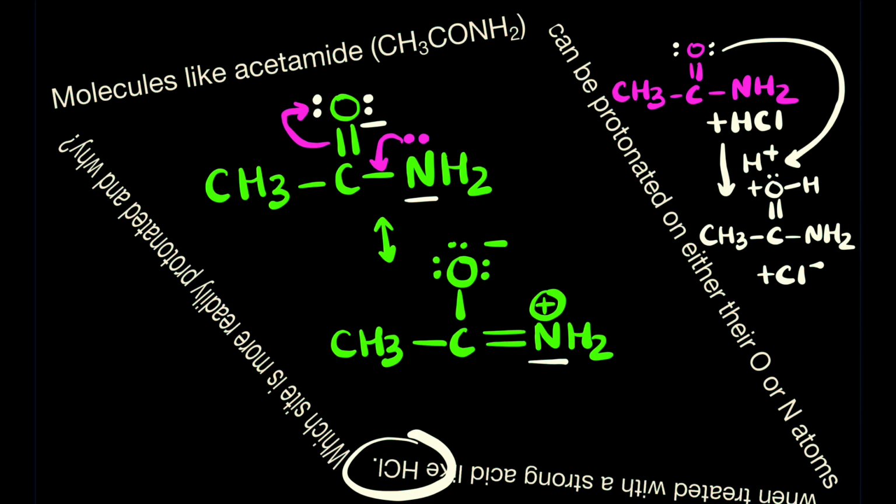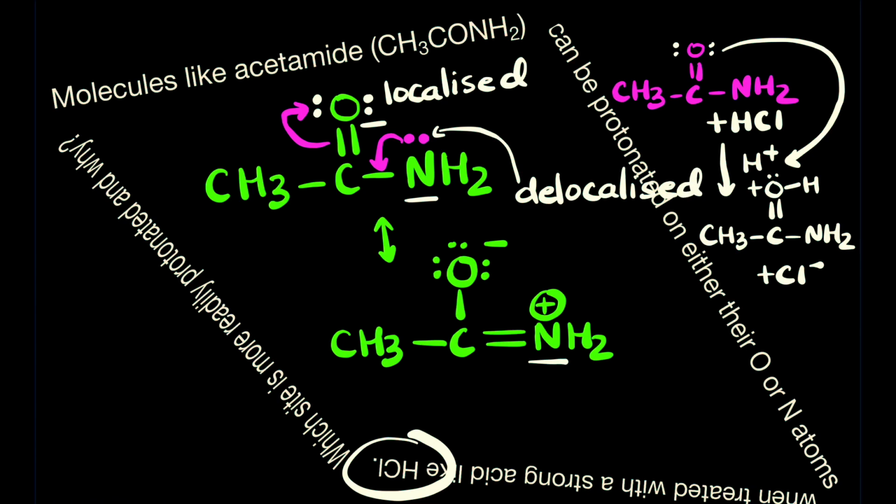The oxygen is more basic because its lone pair is localized, but the nitrogen lone pair is delocalized. It is not with nitrogen, it is taking part in resonance. Hence we can say the oxygen atom is more basic, and that's why when we treat with HCl, the oxygen atom is giving its lone pair and reacting with it. So the oxygen atom is acting as the more basic site, and this is the product we are getting.